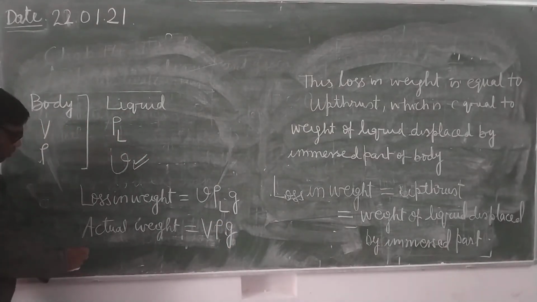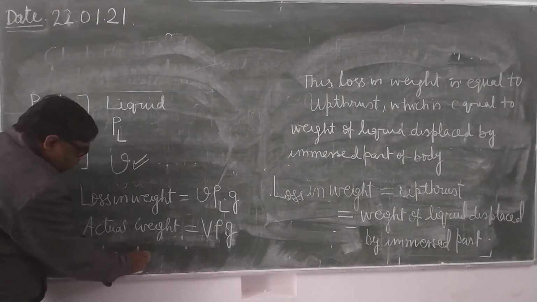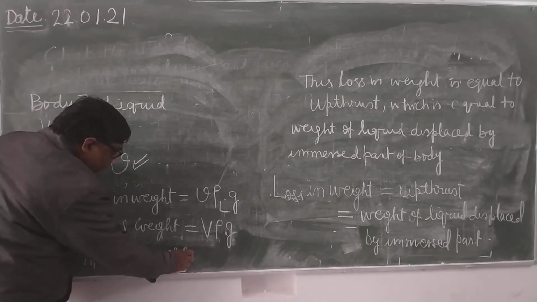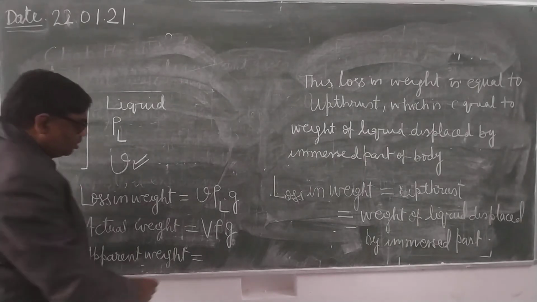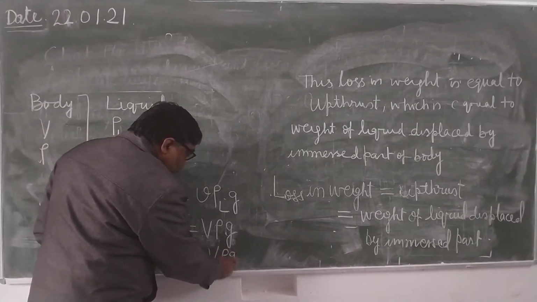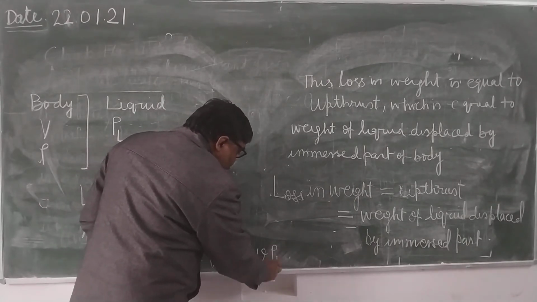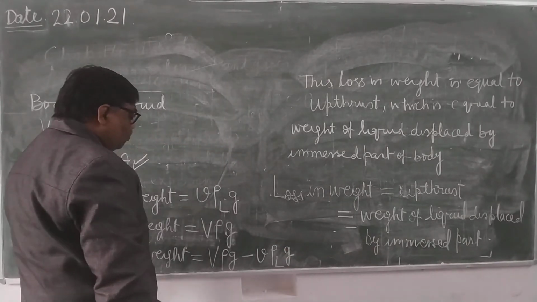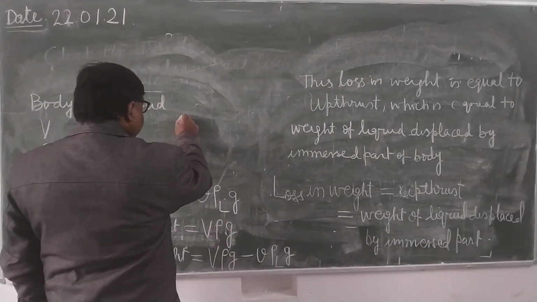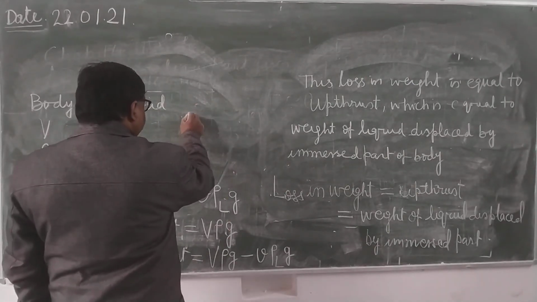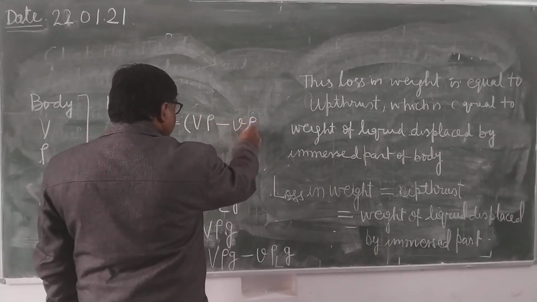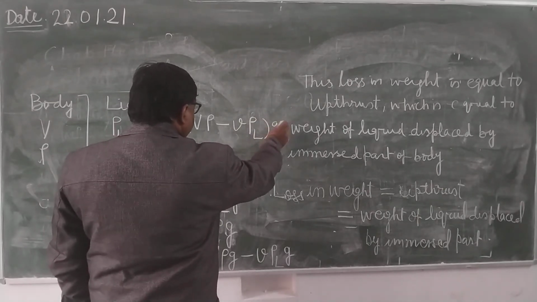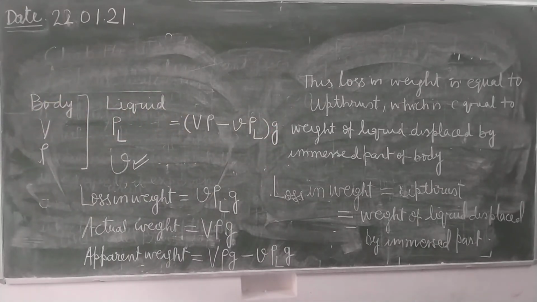So what will be the apparent weight? Who can tell? How will you find apparent weight? This minus this. That is V rho g minus small v rho L into g. When you take out the common factor, what is common? g is common. So it is V into rho minus small v into rho L, into g. You note down.